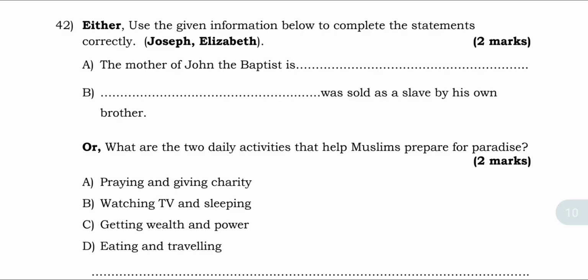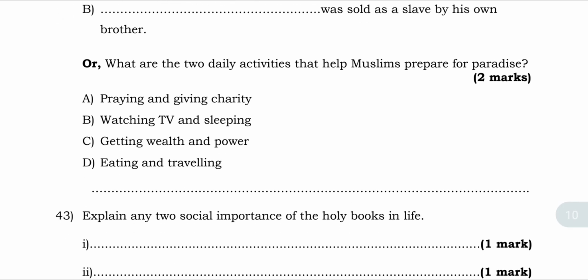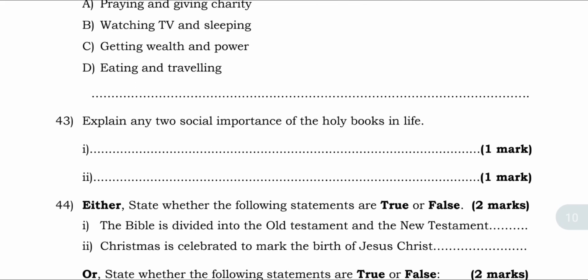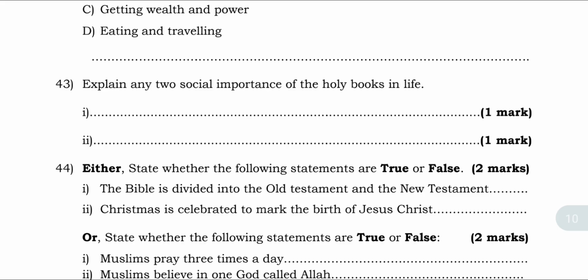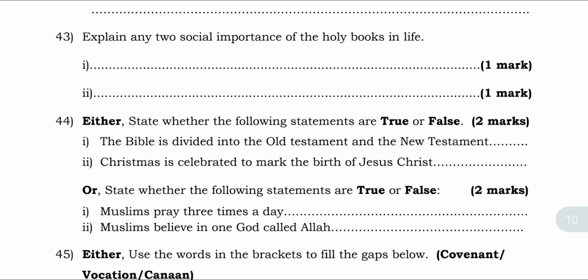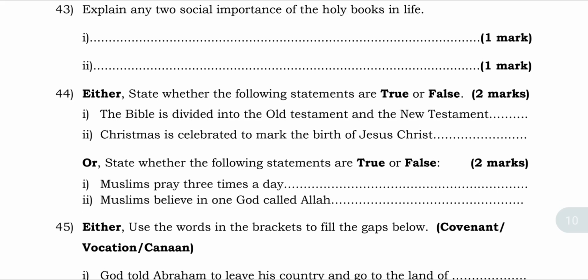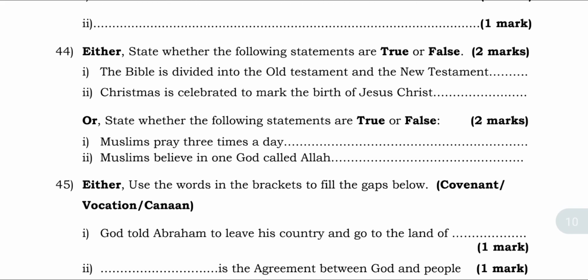What are the two activities that help Muslims prepare for paradise? Praying and giving charity, watching TV (that's not), getting wealth and power, eating and traveling. 43. Explain 2 social importance of holy books in life. 44. Either state whether the following statements are true or false. A. The Bible is divided into Old Testament and New Testament. B. Christmas is celebrated to mark the birth of Jesus Christ.